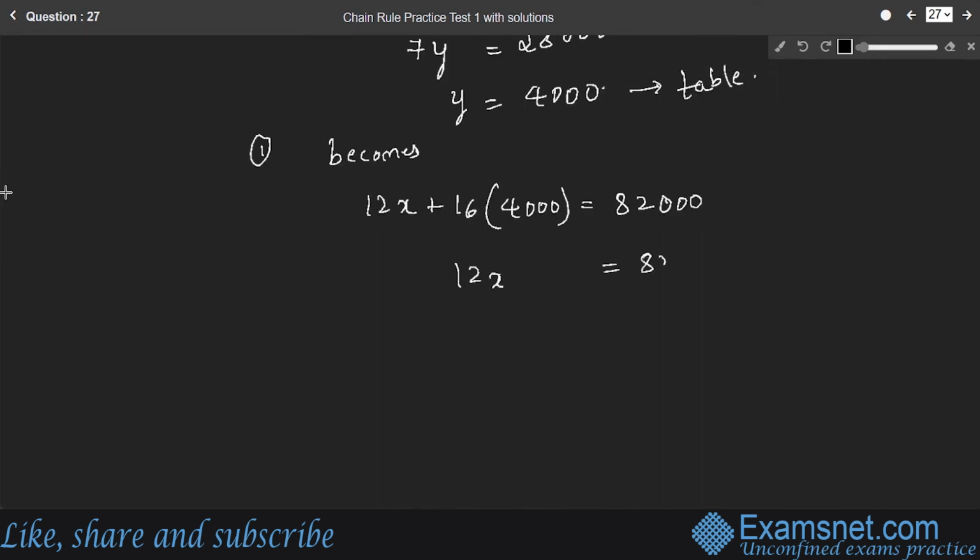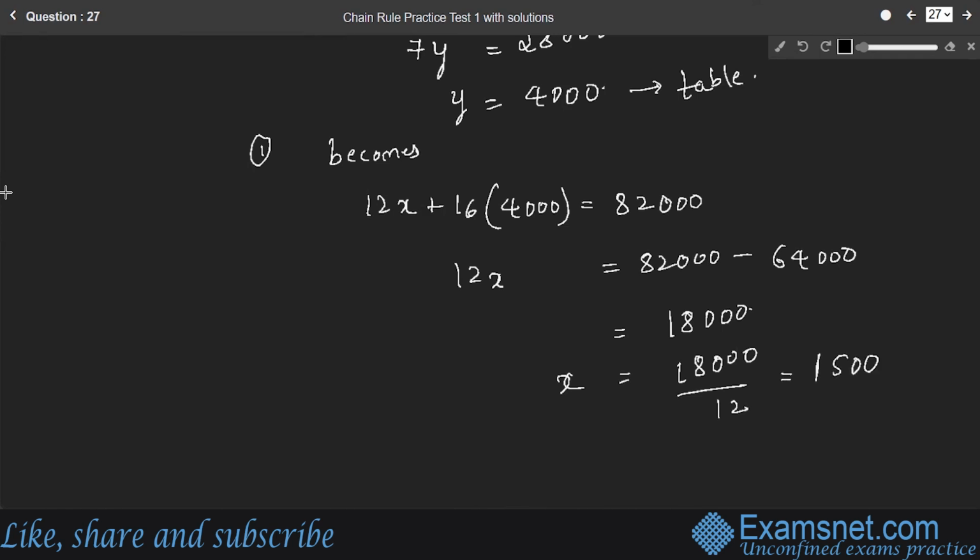12x is equal to 82,000 minus 16 into 4,000. So 64,000. So 74... so you will get 18,000. Therefore, the value of x is 18,000 by 12, right? So 12 into 1, 12 into 5: 1,500 rupees is the price of a chair, the value of x.